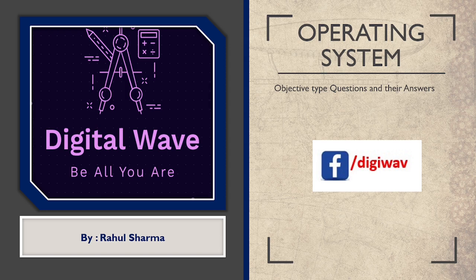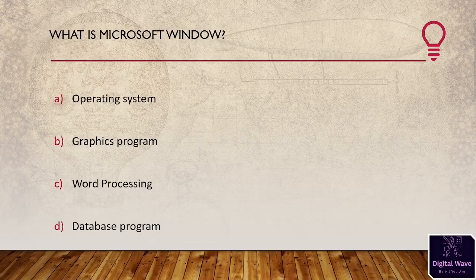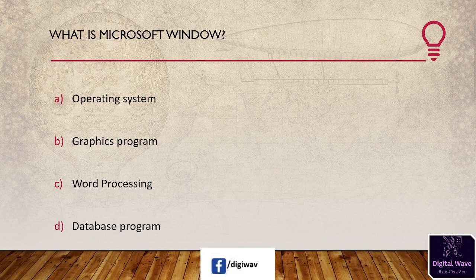So let's start. The first question is, what is Microsoft Windows? The options available here: operating system, second option is graphics program, third option is word processing, and the last one is the database program. The right answer will be operating system. Microsoft Windows is an operating system that was developed by Microsoft company. Microsoft Windows is available in 32-bit and 64-bit in the market.